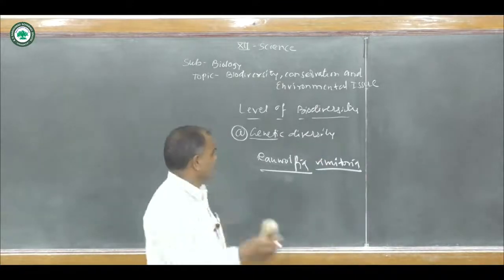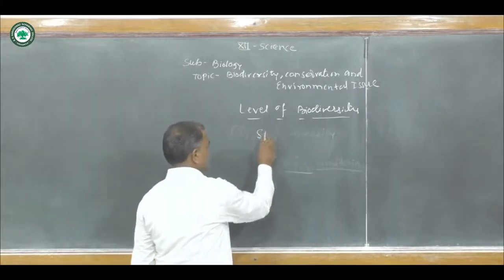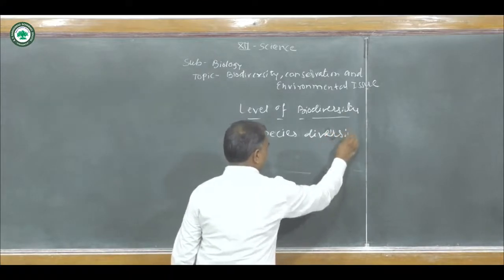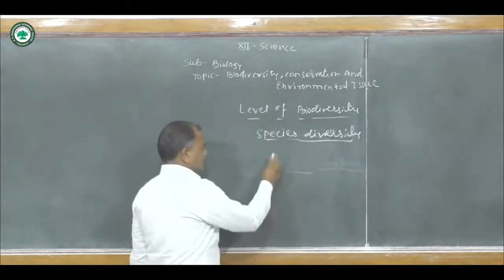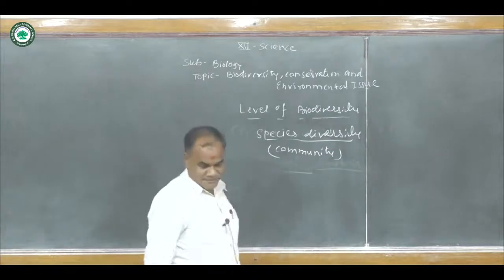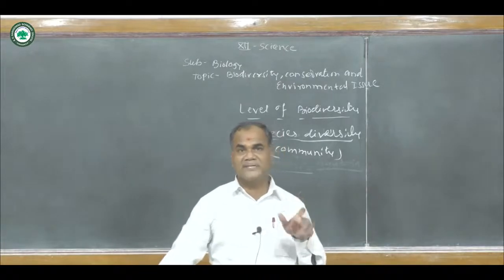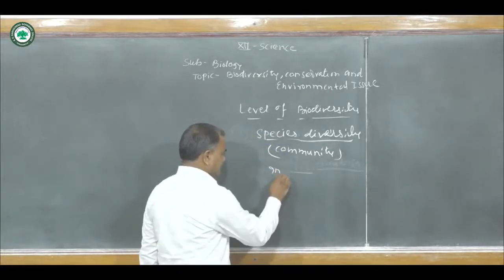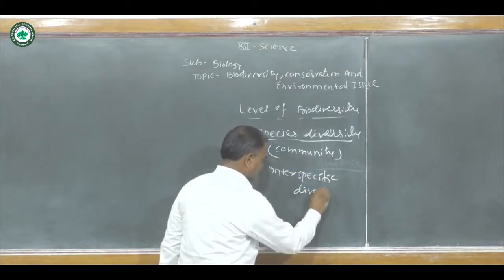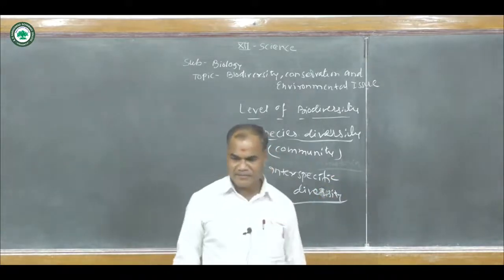The next point is species diversity. After genetic diversity, we see the next point, species diversity. Species diversity is also known as community diversity. What is species diversity? After genetic diversity, species diversity is known as interspecific diversity.